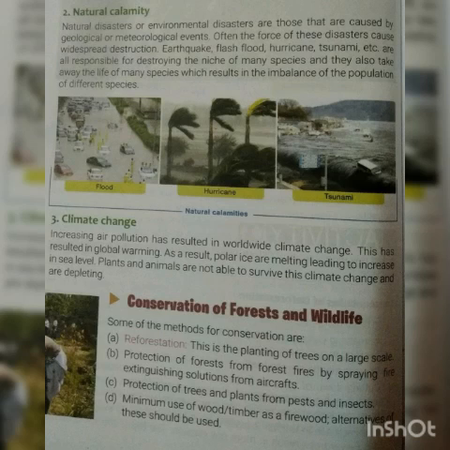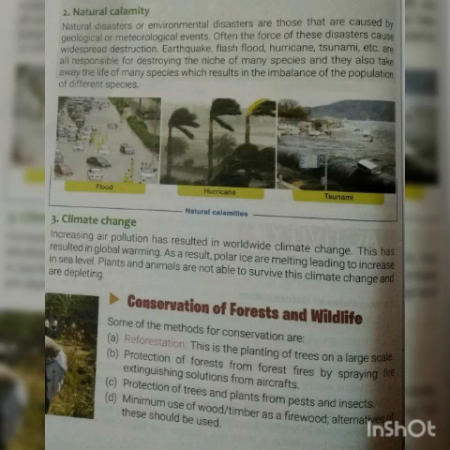So let's continue with the chapter which we have started earlier, that is conservation of plants and animals. Students, in our previous class we have learnt about the ecosystem, biodiversity, the loss of biodiversity, where we have read about the first and main reason, which is deforestation. Now the second reason is natural calamity, students. Natural calamities are those disasters which are caused by geological events.